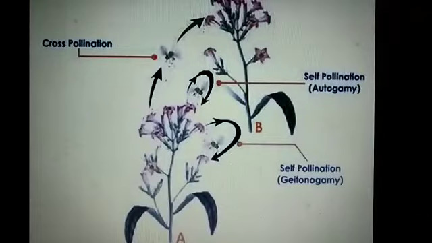Here you see cross-pollination, when pollination occurs in a different flower of a different plant. Self-pollination, pollination occurs in the same flower. And the third one, geitonogamy, when the pollination occurs in a different flower borne on the same plant.